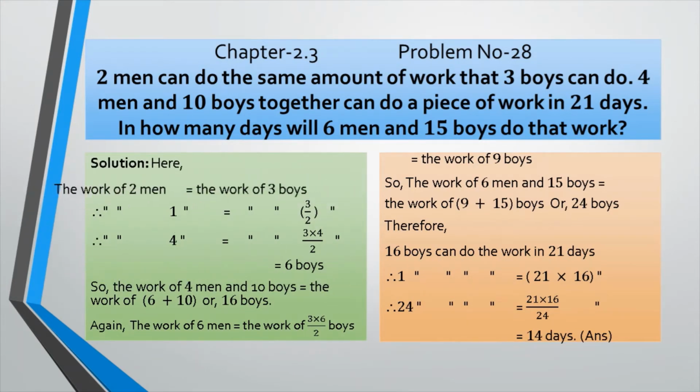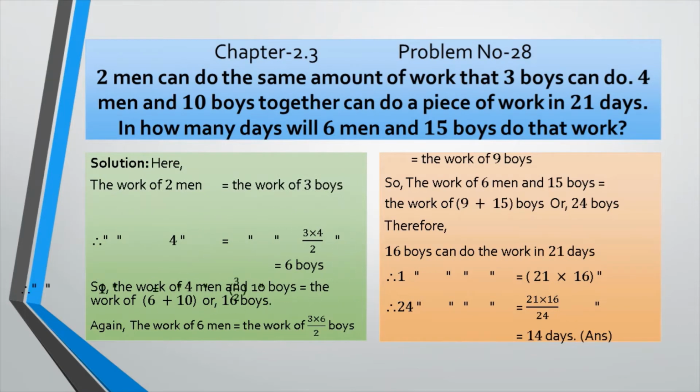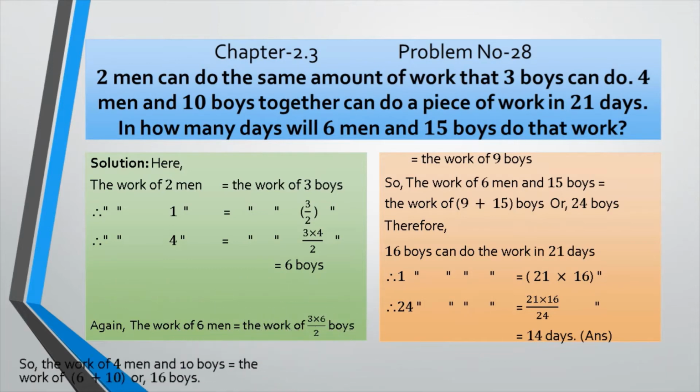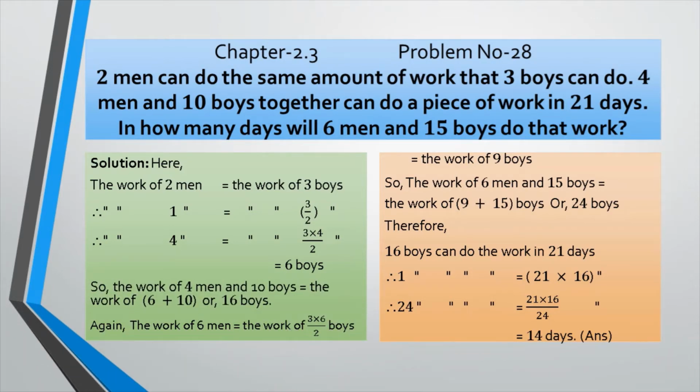Here the work of 2 men equals the work of 3 boys. So we will find out the work of 1 man, 3 divided by 2, and after that 4 men, we will get 6 boys. Now, the work of 4 men and 10 boys equals, instead of 4 men, we can write down 6 plus 10, that is 16 boys. Again, the work of 6 men equals the work of 3 multiplied by 6 divided by 2 boys, the work of 9 boys.